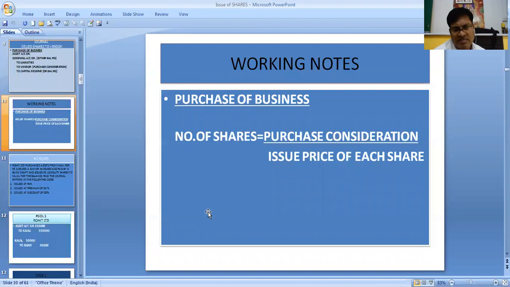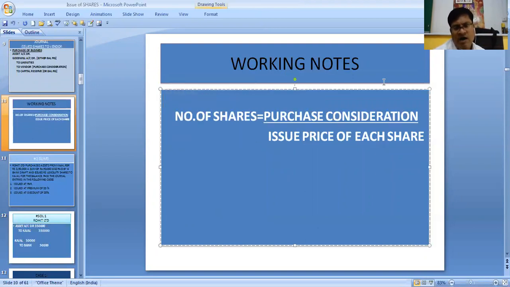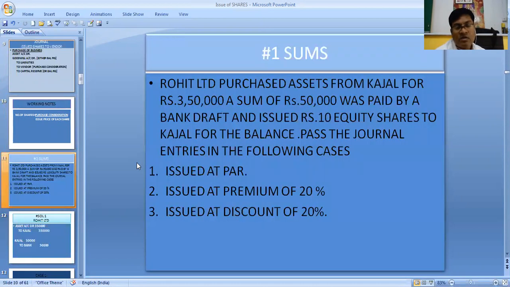For purchase of business or for any other considerations, whether we are giving it to the underwriters or to the promoters, to find out the number of shares, our formula is purchase consideration divided by issue price of each share. What is purchase consideration? What is issue price? Issue price can be par, premium, or discount. Purchase consideration can be any amount. Next, let's understand with one sum.